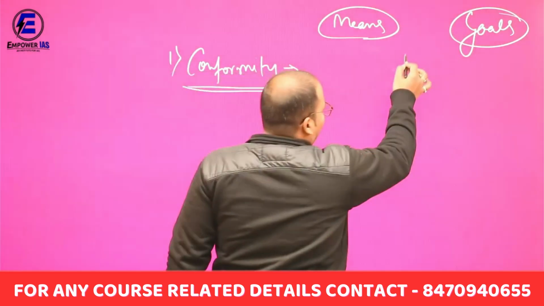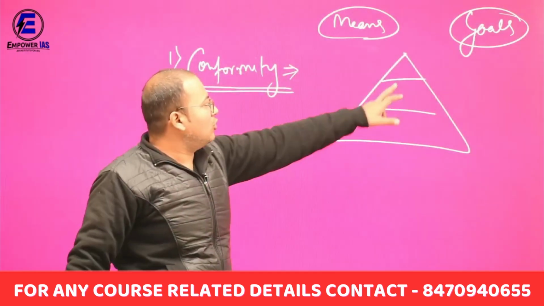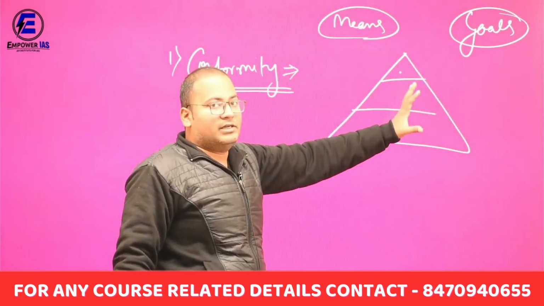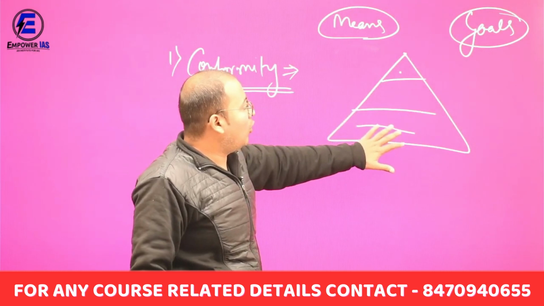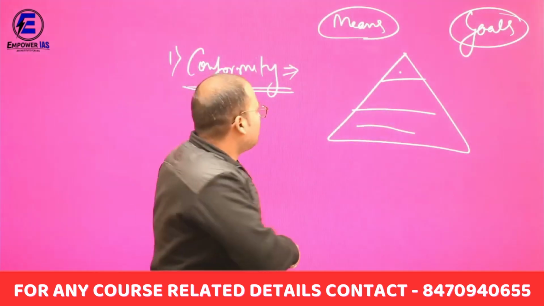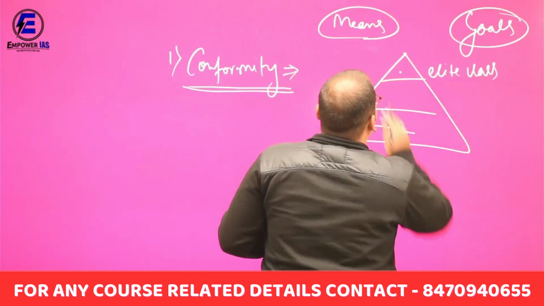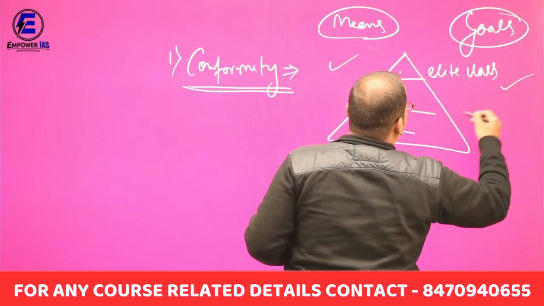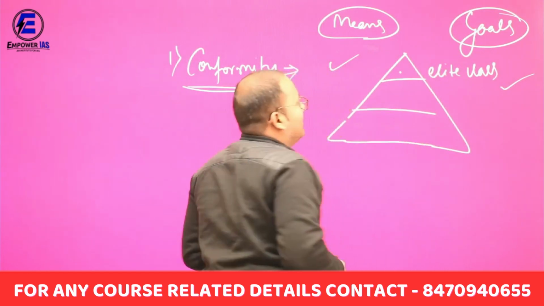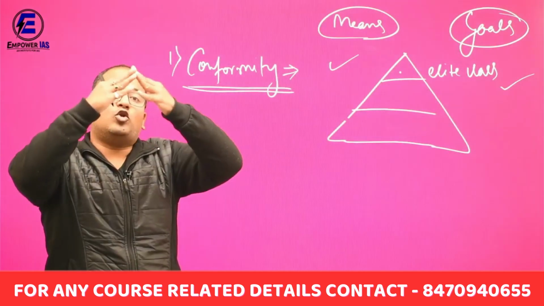Now they are always at the top of the hierarchy. Why do we say hierarchy? It is a pyramid. Those who are at the top of the hierarchy are always in minority and they are governing the entire society. Those who are in majority are always at the lower strata of the society. So they are always the elite class. They are following the means and the goals, and they are always in the elite class category, enjoying a higher status, placed at the top of the society.